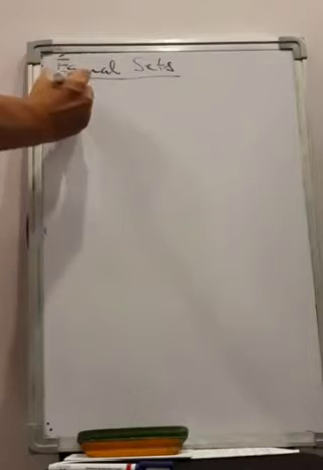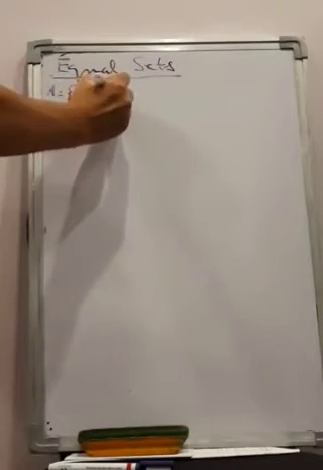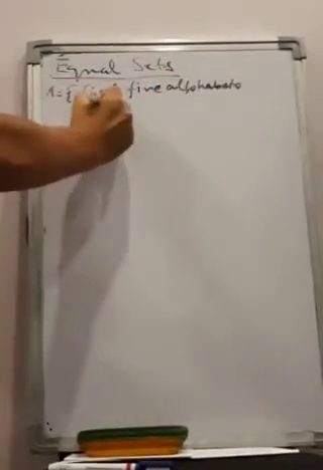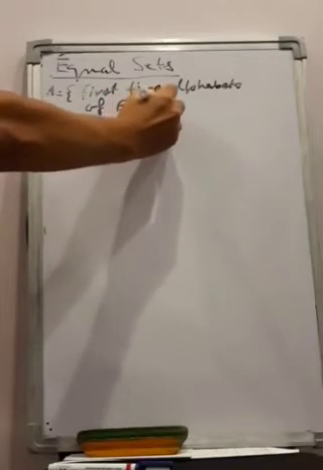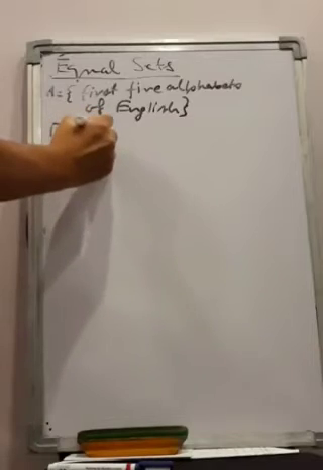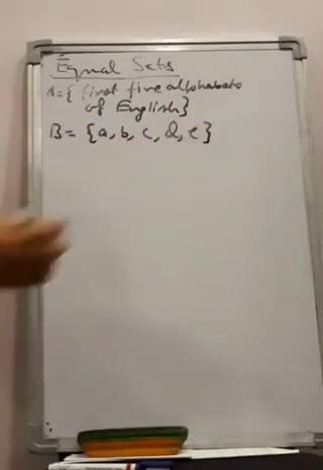For example, if I write a set A, first 5 alphabets of English. Now in another case we write a set B: A, B, C, D, E, right?